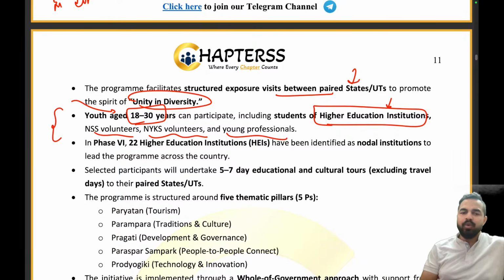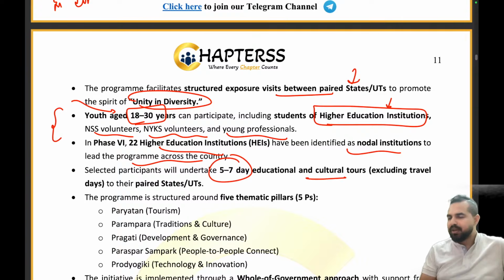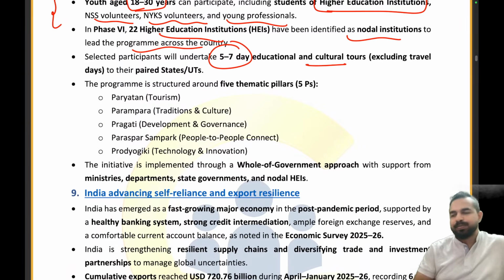Right now, 22 higher educational institutions in phase 6 have been identified as nodal institutions to lead the program across the country. They will be going for a 5 to 7 day educational and cultural tour. Now my dear friends, try to understand this. Under the Yuva Sangam, we are having the 5 P's.